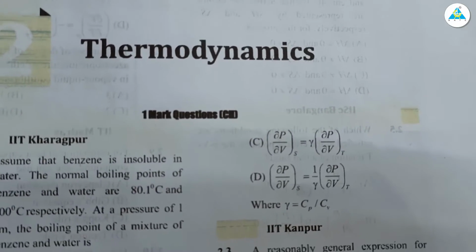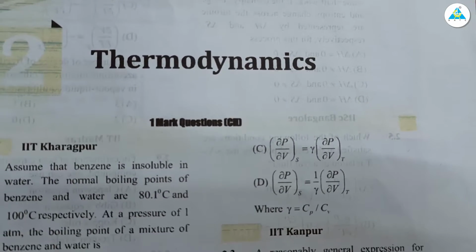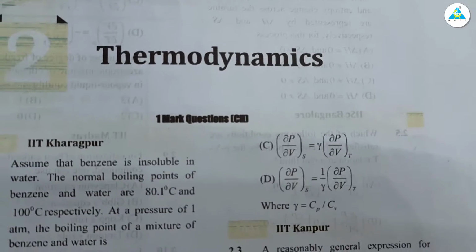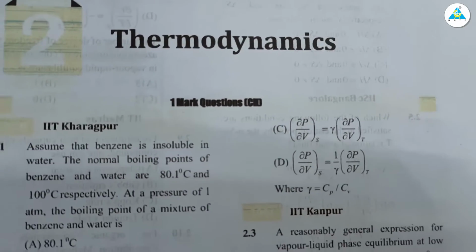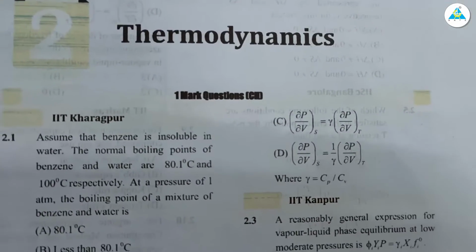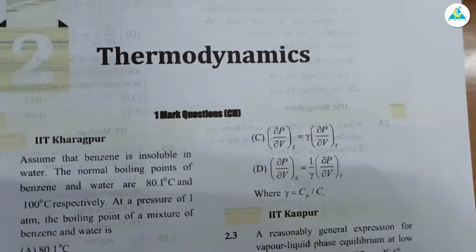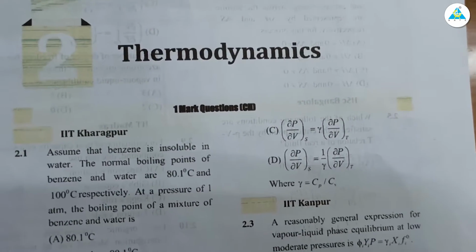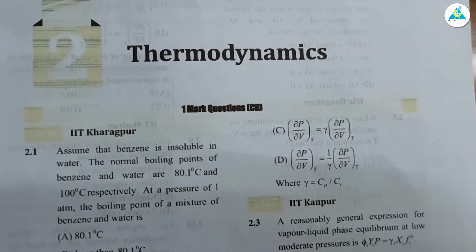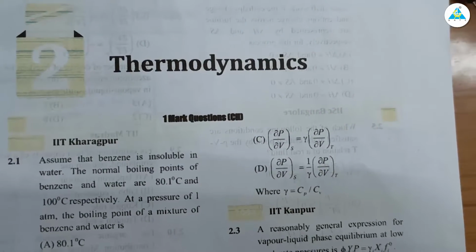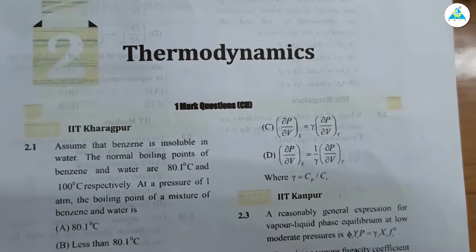How we write it as constant entropy, we will discuss in the next class. But the option is C, because you already know the slope of the adiabatic is equal to gamma times the slope of the isothermal. This we have already discussed in the class, I hope you remember.